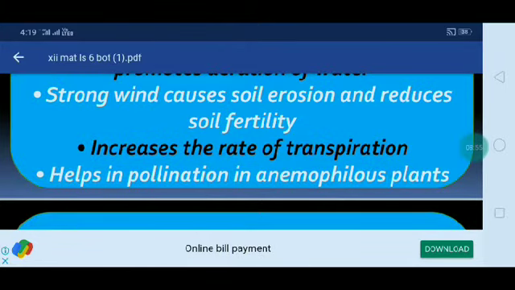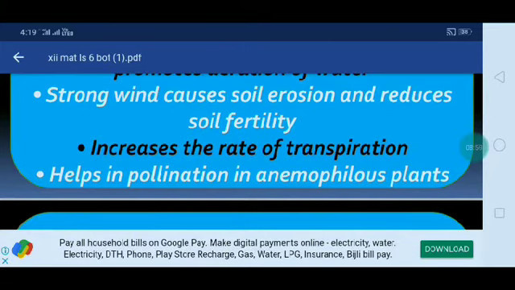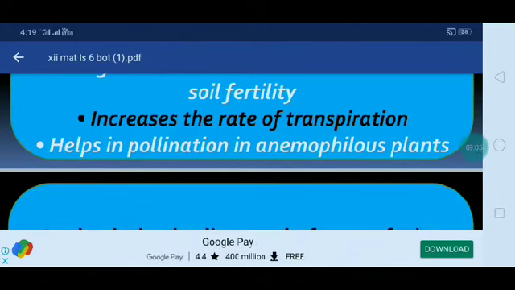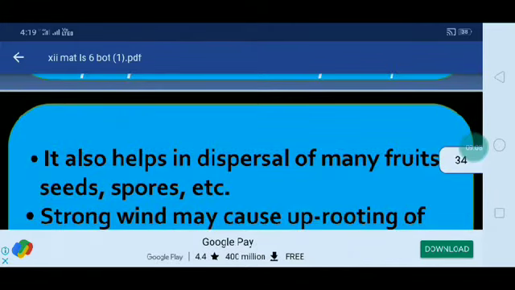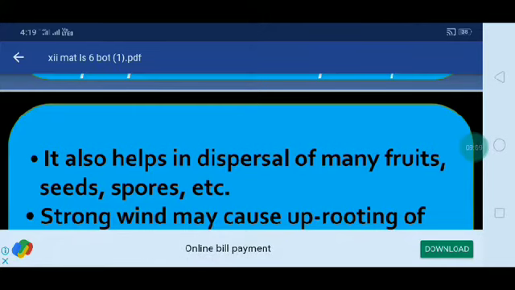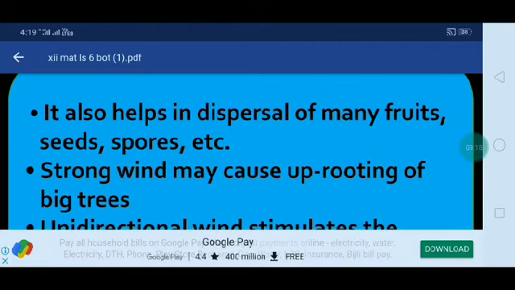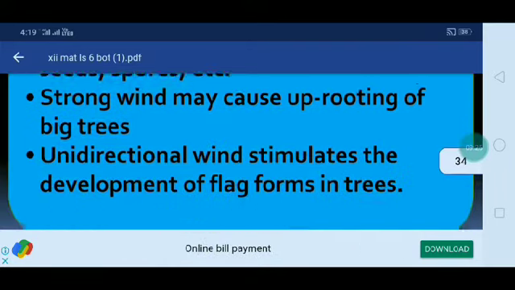It increases the rate of transpiration. It also helps in pollination in anemophilous plants. It also helps in dispersal of many fruits, seeds and spores, etc. Strong wind may cause uprooting of big trees also.